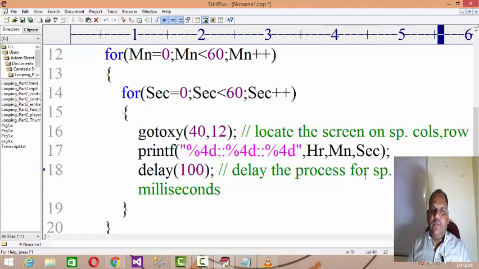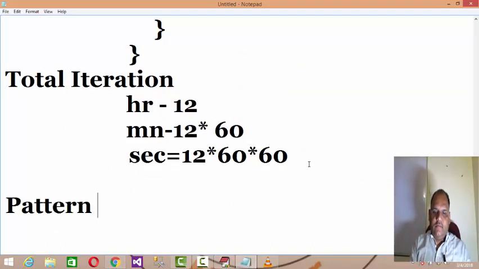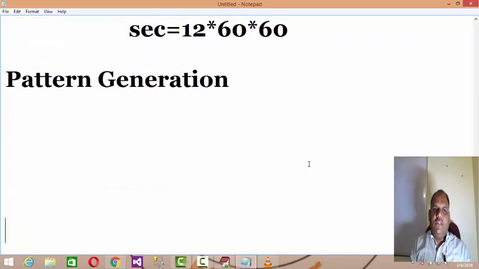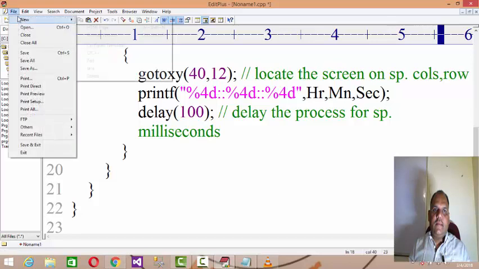So after understanding this concept of a nested loop, actually nested loop can be better used for pattern generation. Let's say you want to generate a pattern like this. For example, first row we have a single star, second row you have 2 stars, third row you have 3 stars, fourth row you have 4 stars, 5th row you have 5 stars, right? So if you want to generate the pattern like this, what you can do? Okay, let's write the program for this.